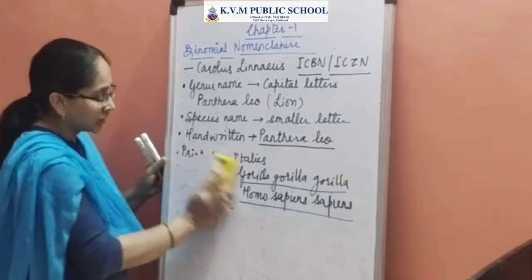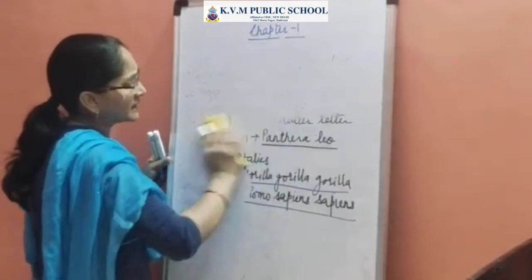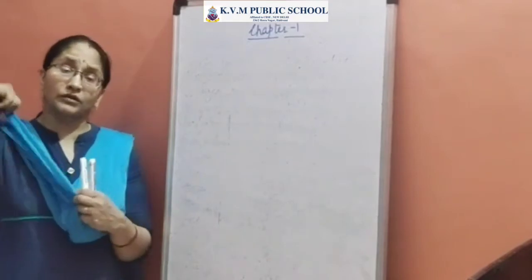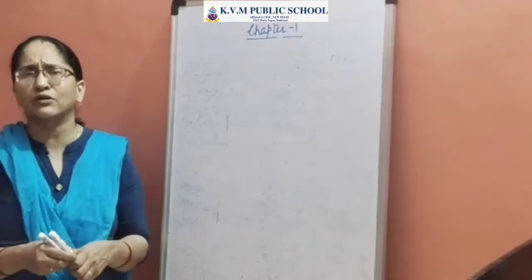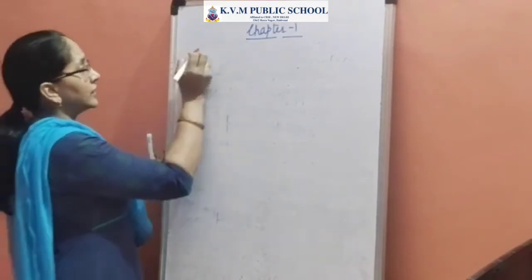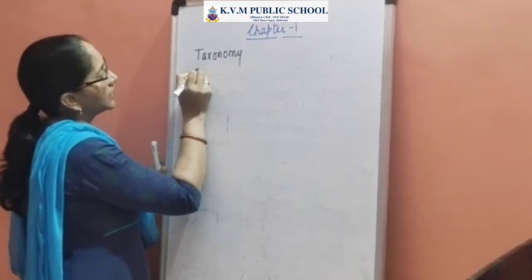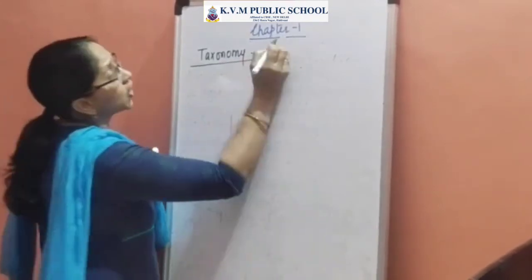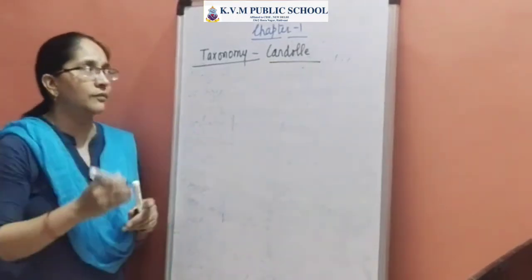Now moving on to the next. When we talk about the living world, we need to basically discuss systematics. We need to talk about the hierarchy of classification, and we also need to discuss the taxonomical hierarchy and taxonomy. What is taxonomy all about? So in this module, we'll be talking about taxonomy. This term taxonomy was coined by Kendall. The credit goes to Kendall; he had coined the term taxonomy.